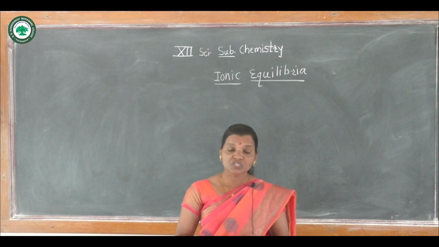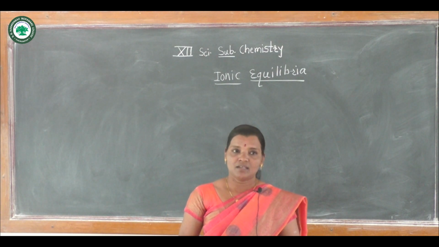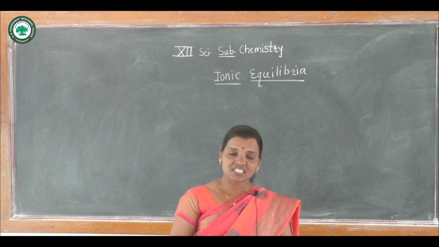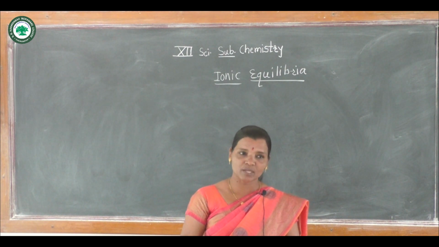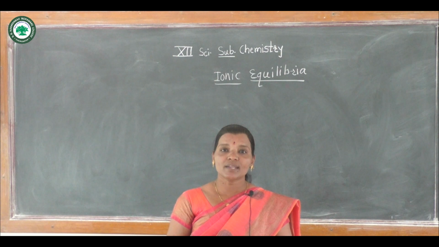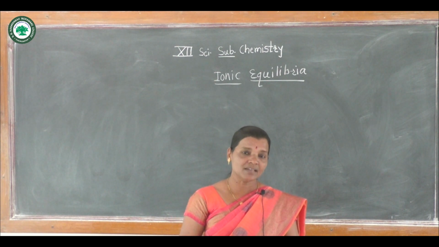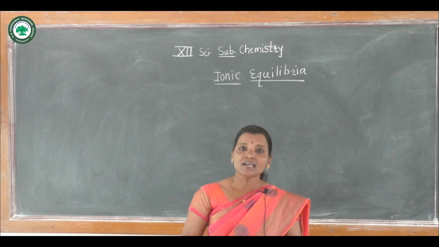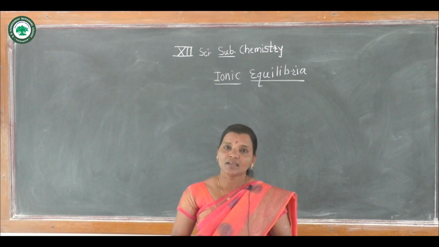And here we should know what is meant by ionic equilibrium. The equilibrium that exists between ions and unionized molecules is called ionic equilibrium.